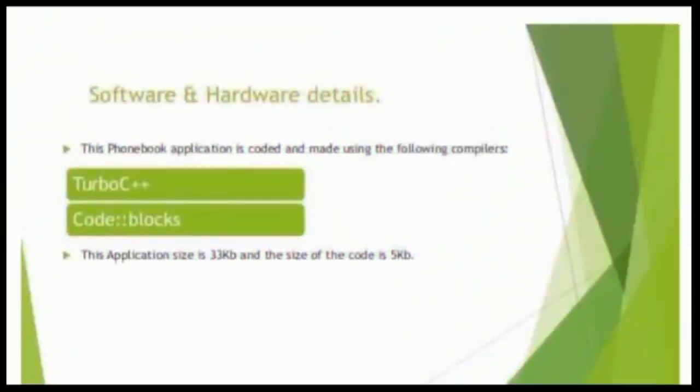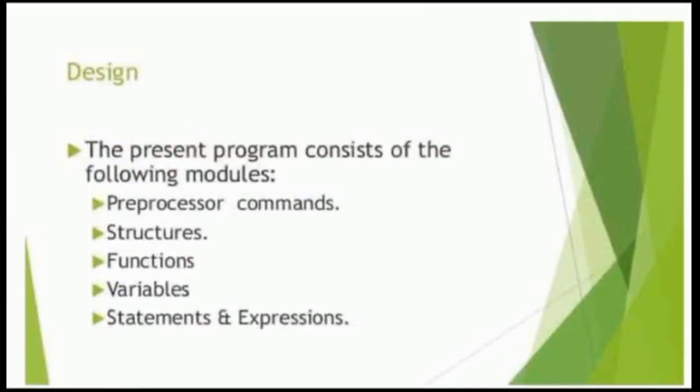So our fourth topic is software and hardware details. The phone book application is coded and made using the following compilers. This application size is 33 and the size of the code is 5 KB. And now the fifth topic, design. The present program consists of the following modules: preprocessor commands, structures, functions, variables, statements and expressions.